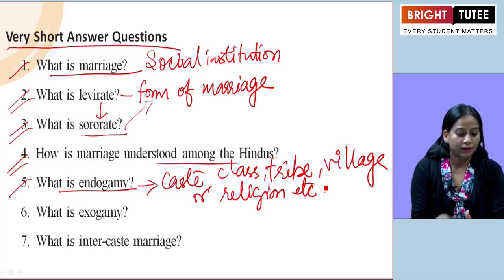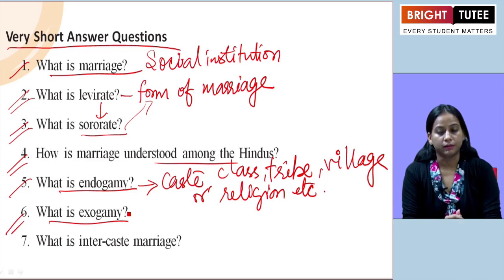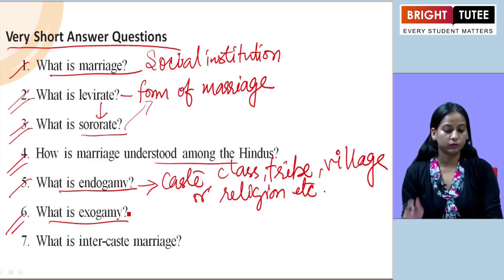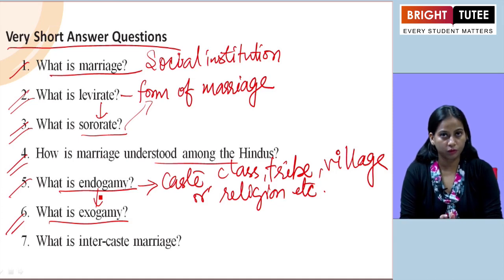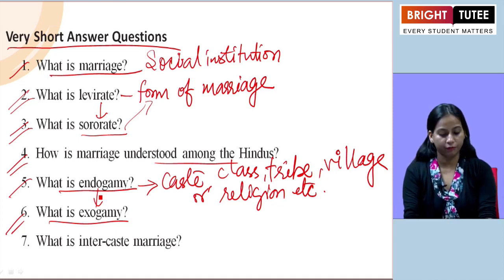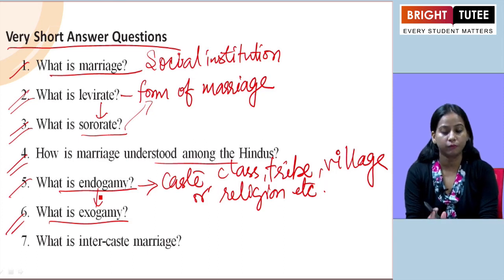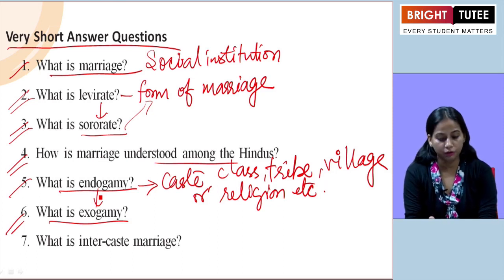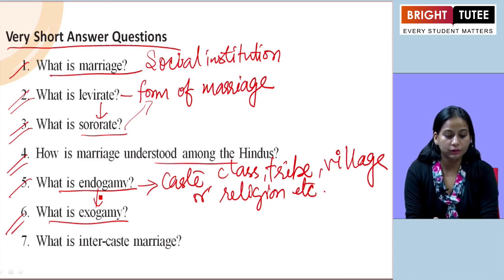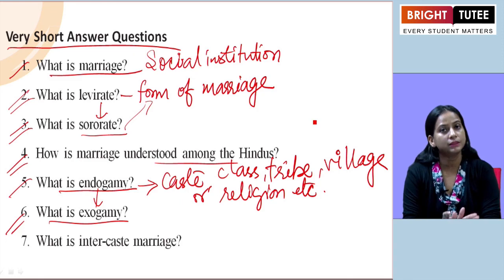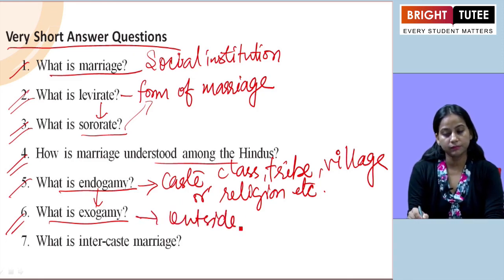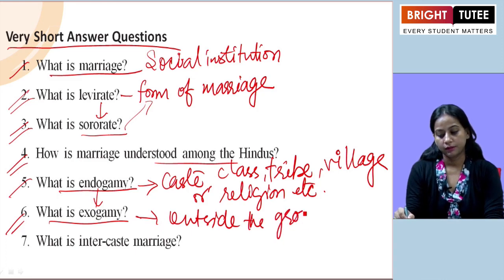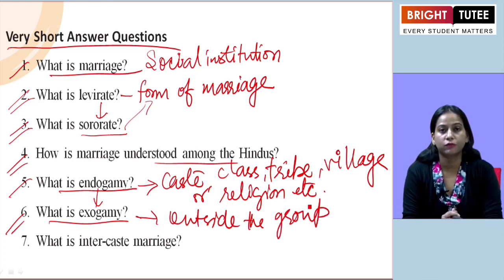The next one they have asked, what is exogamy? So exogamy, here we can get from the word that both are opposite to each other. Exogamy can be defined as a rule of marriage in which an individual has to marry outside his own group. So endogamy is when you get married within the same group, and exogamy is outside your own group.